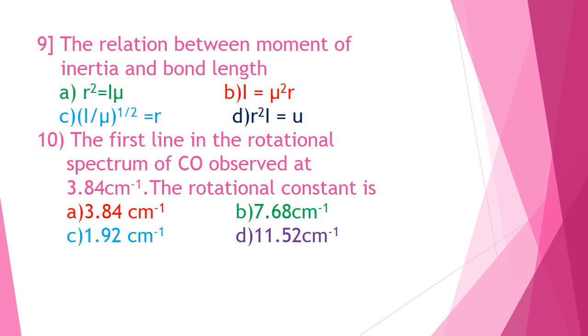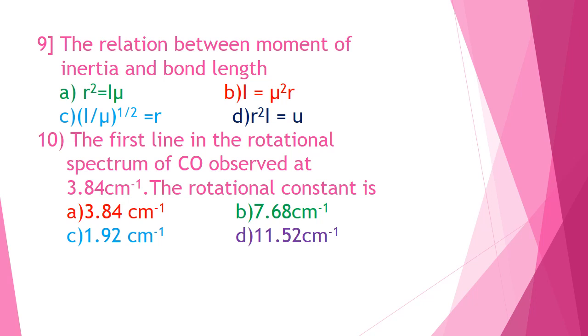What is the relation between moment of inertia and bond length? A simple equation: A, r square equals I mu; B, I equals mu r square; and C, 1 by mu to the power half is equal to r. Option B is the correct option. Question number 10.